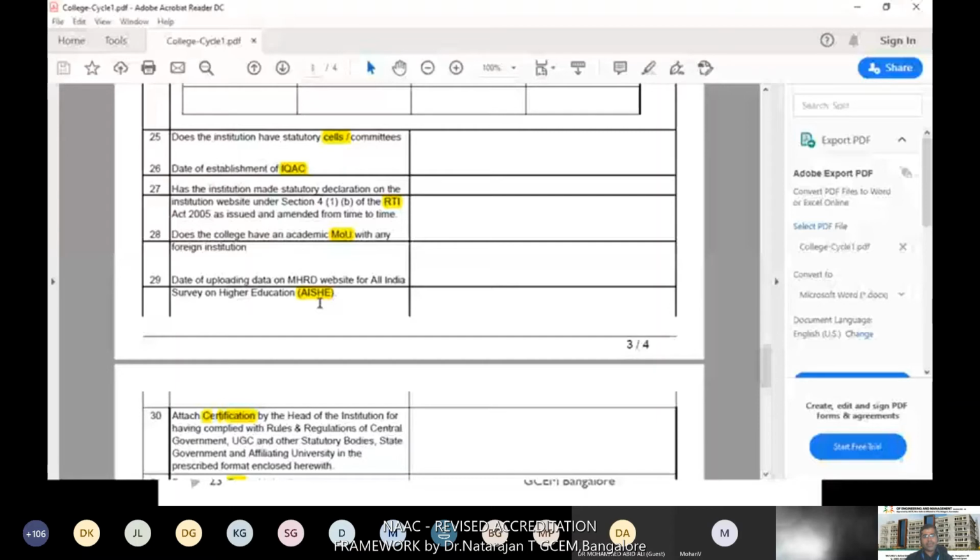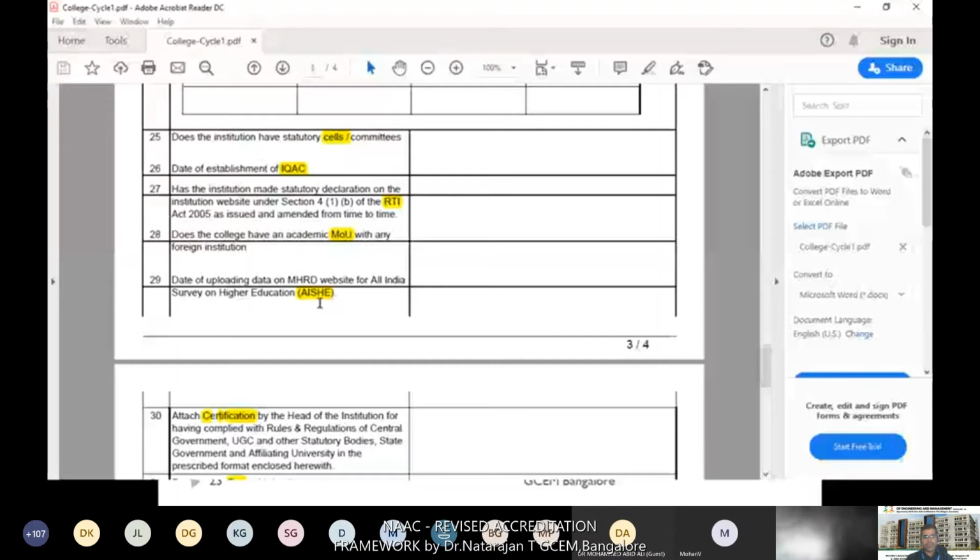Then attach undertaking certification from the head of the institution. Then finally, registration fee details. This is the actual format, but the original format in the NAAC portal is slightly different from this one. This is a PDF.